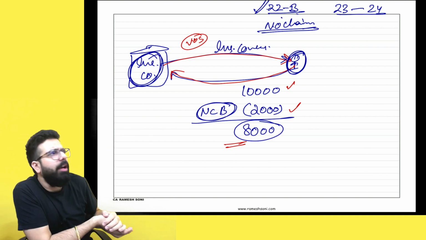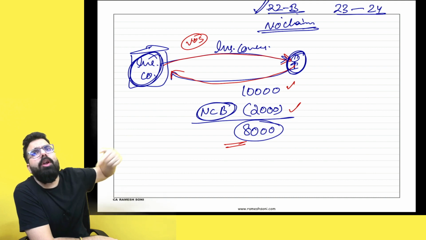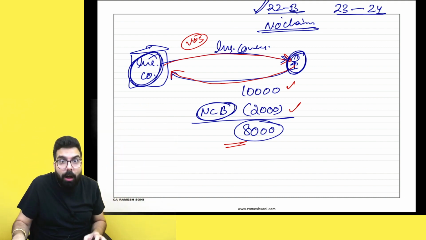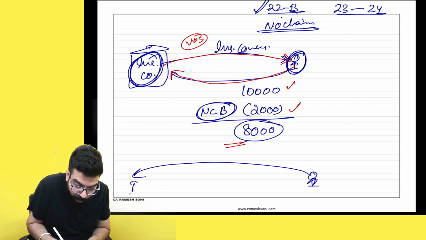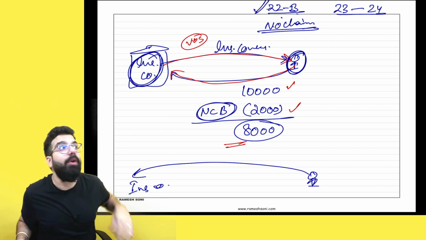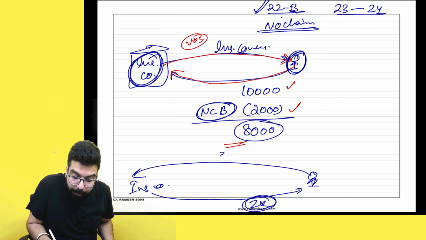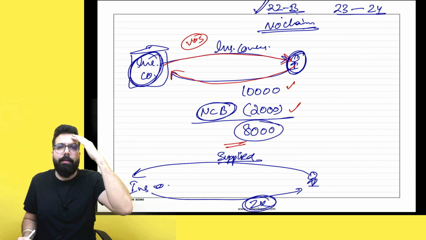I asked, what service? He said, Ramesh, you gave a service to the insurance company last year by refraining from making a claim, and hence they have given you 2,000. It means the officer is saying you gave a service of refraining from lodging a claim, and this 2,000 rupees is for a consideration because you supplied the service of refraining from doing something, and that is why they have given you 2,000 rupees no claim bonus.